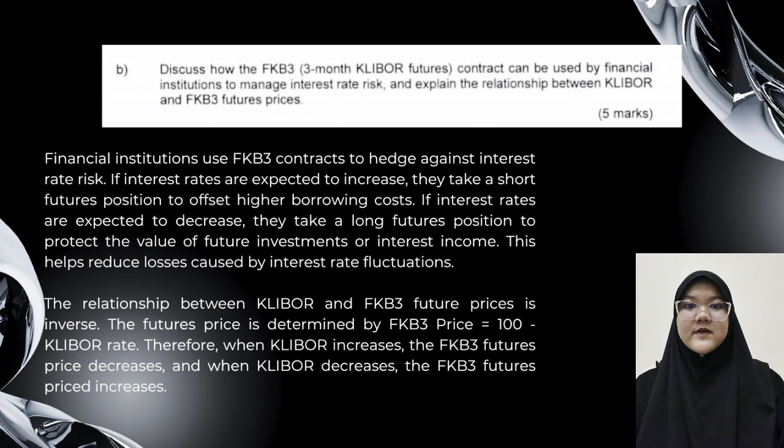The relationship between CLIBOR and FKB3 future price is inverse. The future price is determined by the formula FKB3 price equals 100 minus CLIBOR rate. Therefore, when CLIBOR increases, the FKB3 future price decreases. Conversely, when CLIBOR decreases, the FKB3 future price increases.